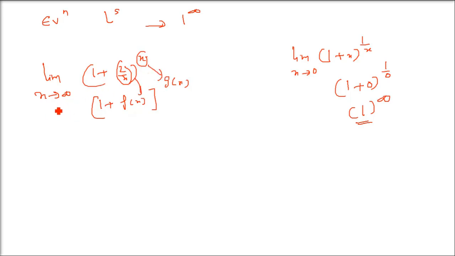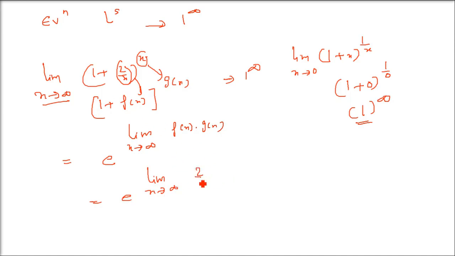They are two separate functions, and the limit is x tending to infinity. You just take e and the same limit, x tends to infinity, and multiply f(x) and g(x). So e to the power limit x tends to infinity of 2 by x times x. 2 is a constant, so it will be e square. I hope you got the idea.